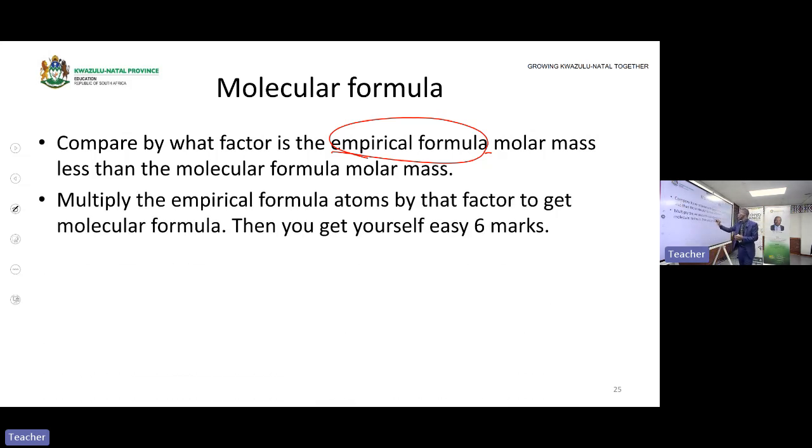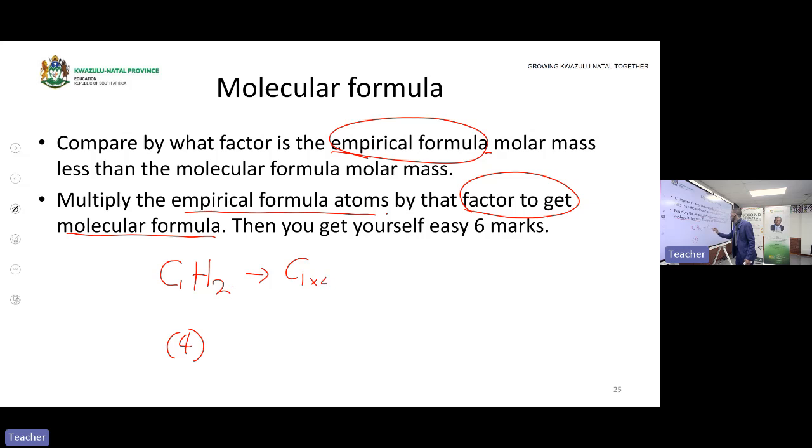Then you multiply your empirical formula's atoms with that factor that you get, to get what? The correct number of the molecular formula. As I've indicated in the previous slide, if I have CH2, that means I have 1 carbon and 2 hydrogen. And maybe I got my factor as 4. My factor is 4. That means I have to multiply each atom by what? By 4. Here there is 1, so I would say C1 multiplied by 4.